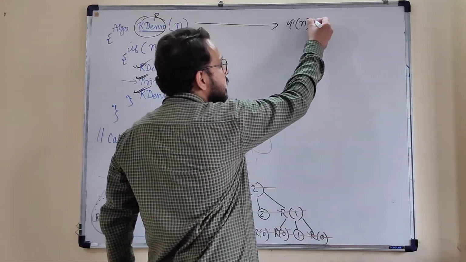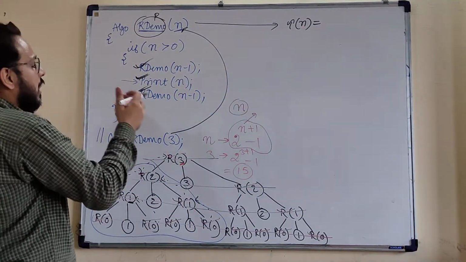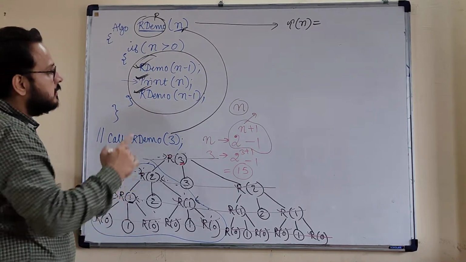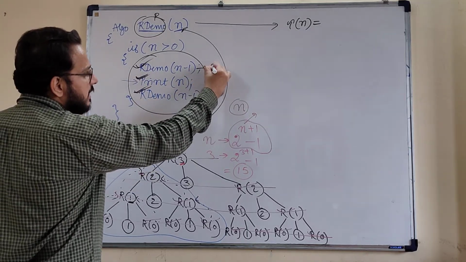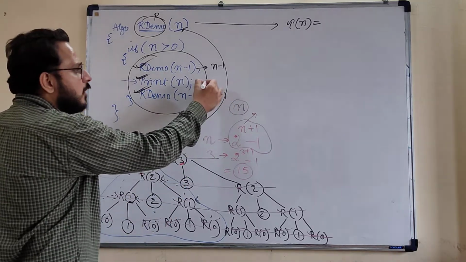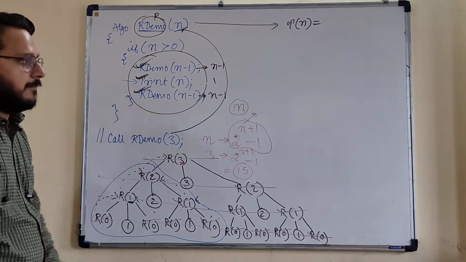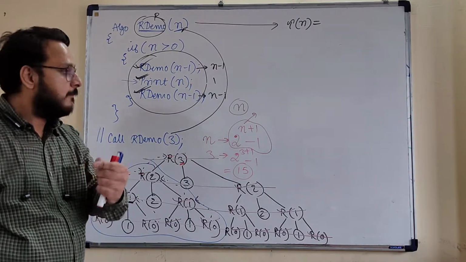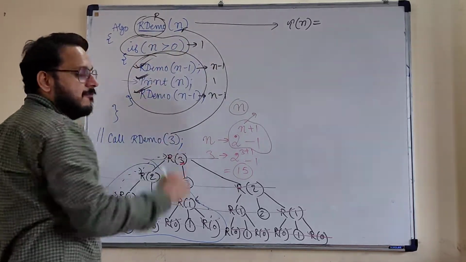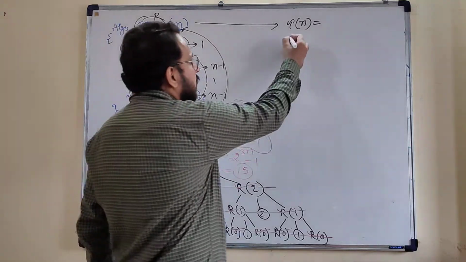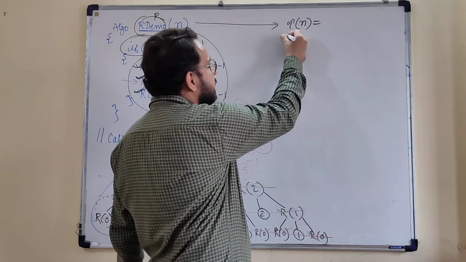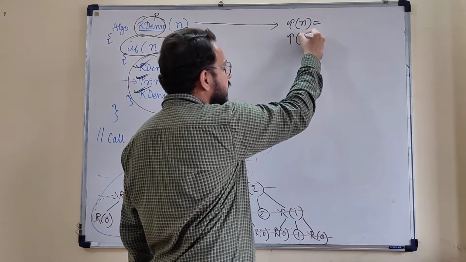Okay, so how to write this t of n? You look at here. The total number of execution statements depends upon these three statements. These two statements are reducing the size of the input to n minus 1, and the printing of any value will require constant time. A constant time is written as 1 only. Okay, and this is the terminating step, and the terminating step will always check one time. So this is the total number of executions required by the algorithm based upon the input size n, and here I am writing t of 0.